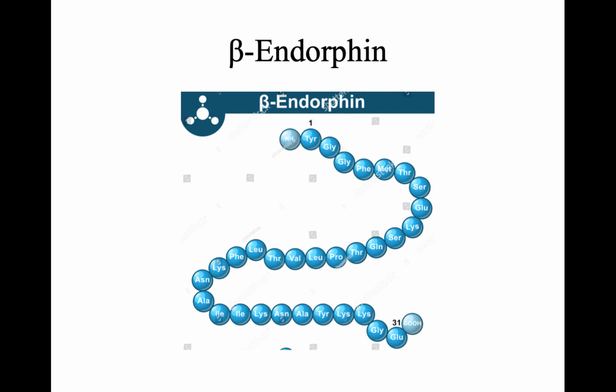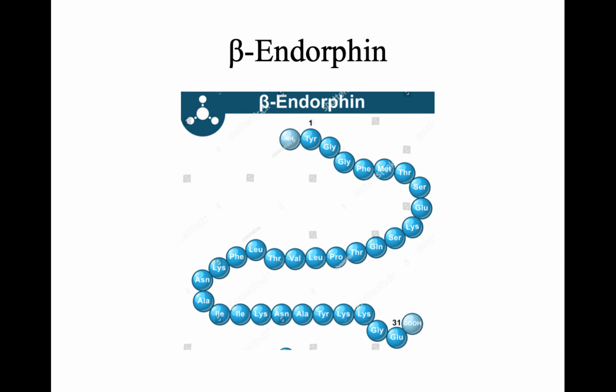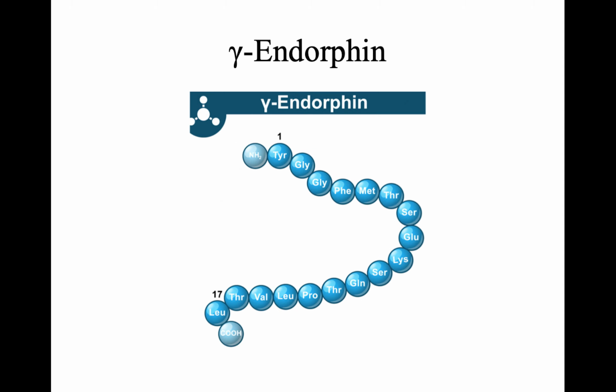In all these three classes of endorphins, they have a conserved N-terminal amino acid sequence. If you look at the amino acid residues at the N-terminal region, they have amino acids such as tyrosine, glycine, glycine, phenylalanine, and methionine. It is also seen in the beta endorphin and in the gamma endorphin. So these endorphins have conserved amino acid sequences at their N-terminal regions.